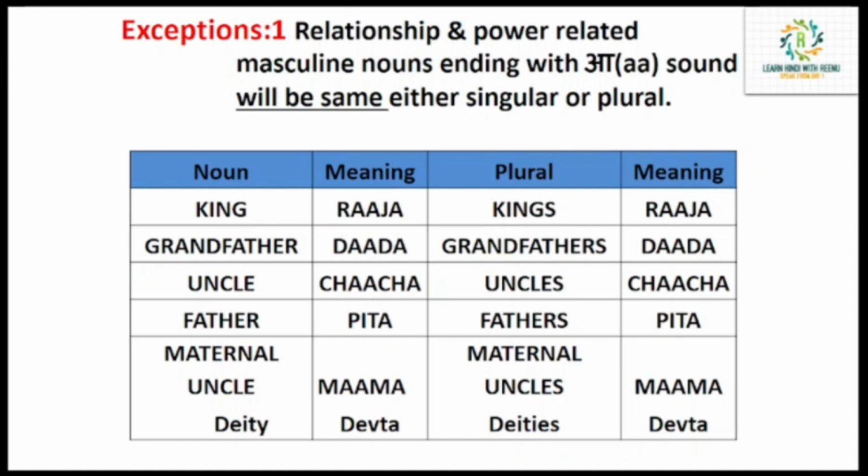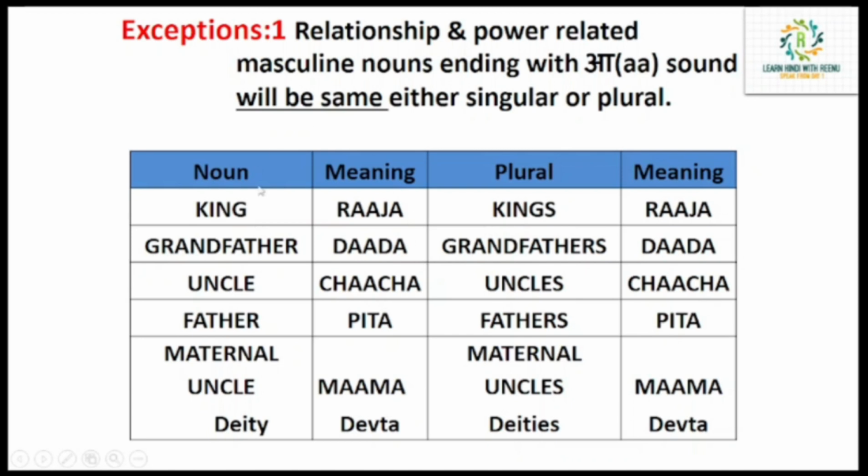Earlier we saw that if a masculine noun ends with a, to make it plural we end it with a sound: ladka, ladke, kamra, kamre. But here these end with a and are masculine nouns. This is an exception actually. So relationship-related or power-related nouns will be the same in singular or plural. We will not change them.